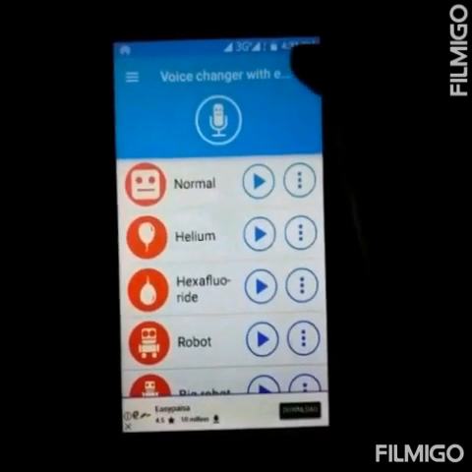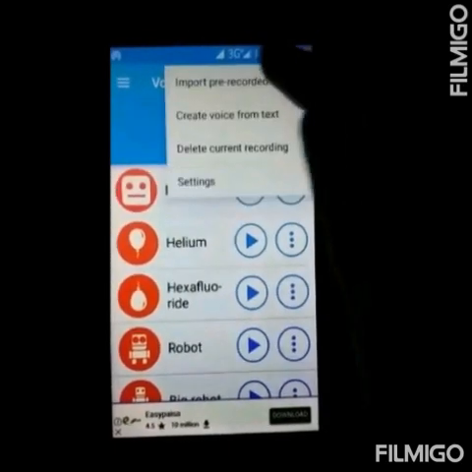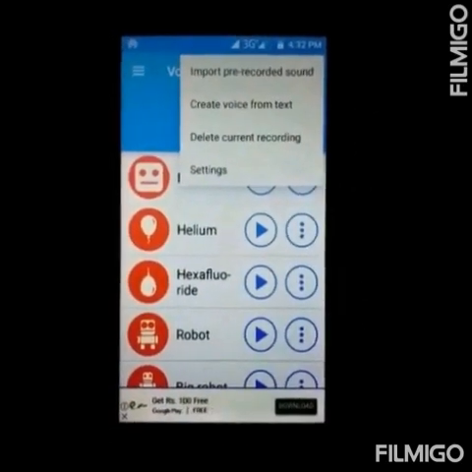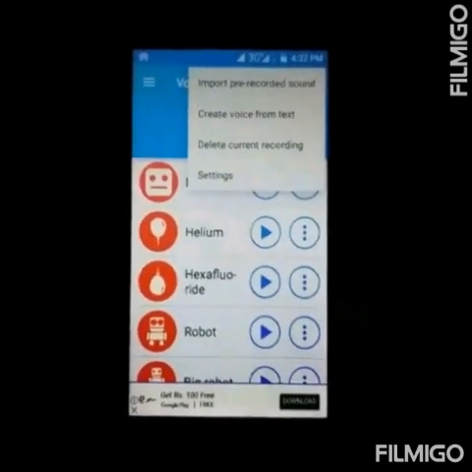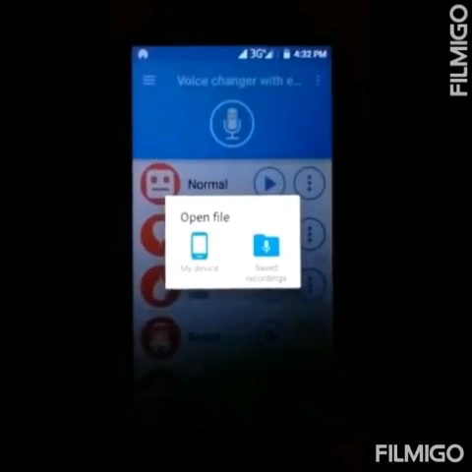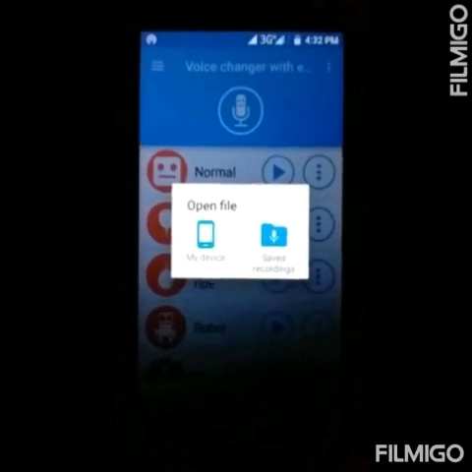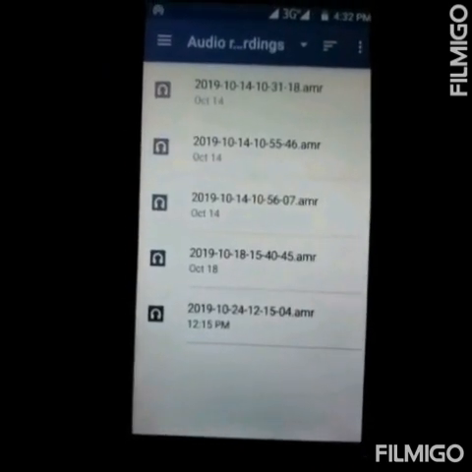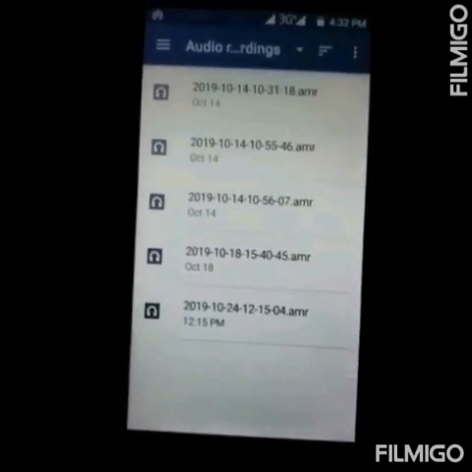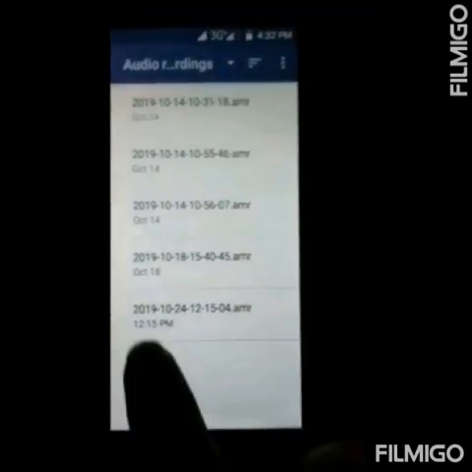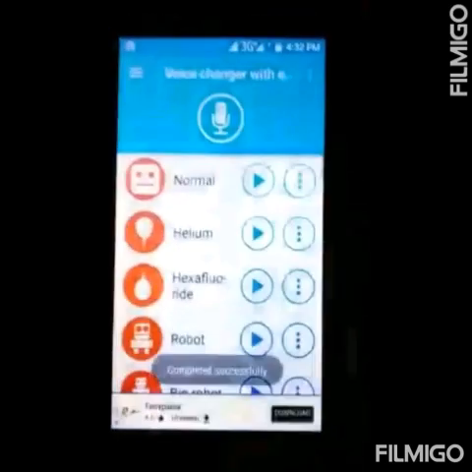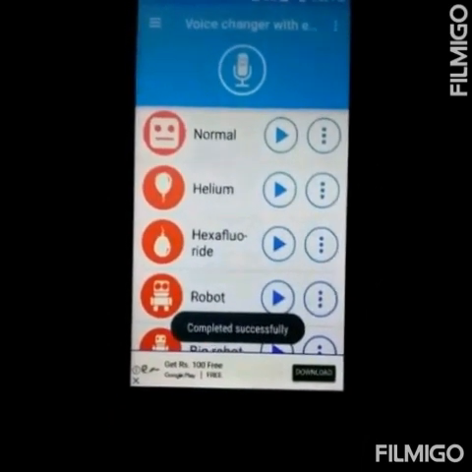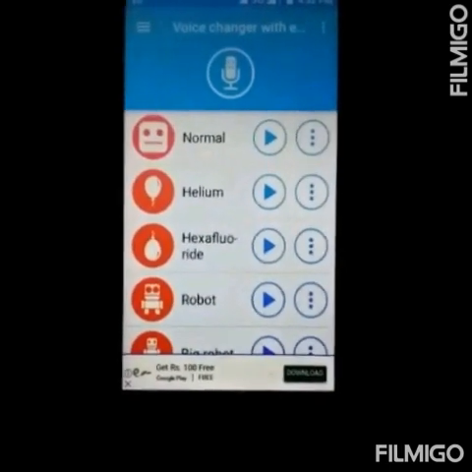Now click on the three dots on the upper right corner. Here choose the option import pre-recorded sound. If you have any audio in your mobile, then you must choose the option My Device. Choose the audio from your list. I will choose the shortest one to show you the result quickly.